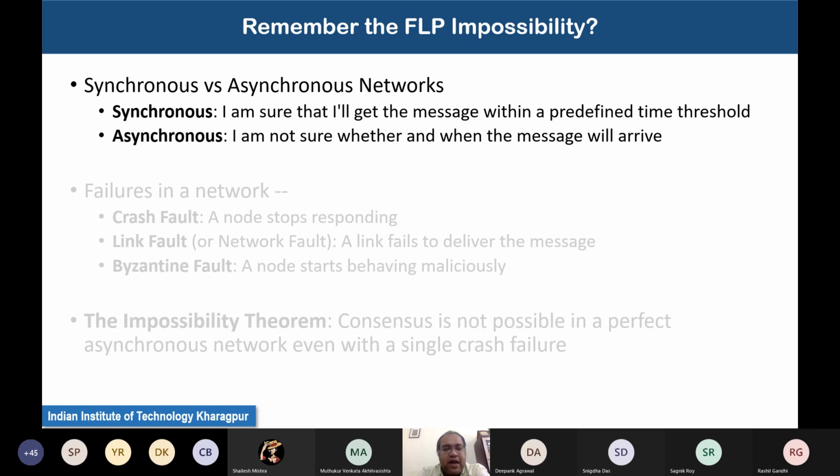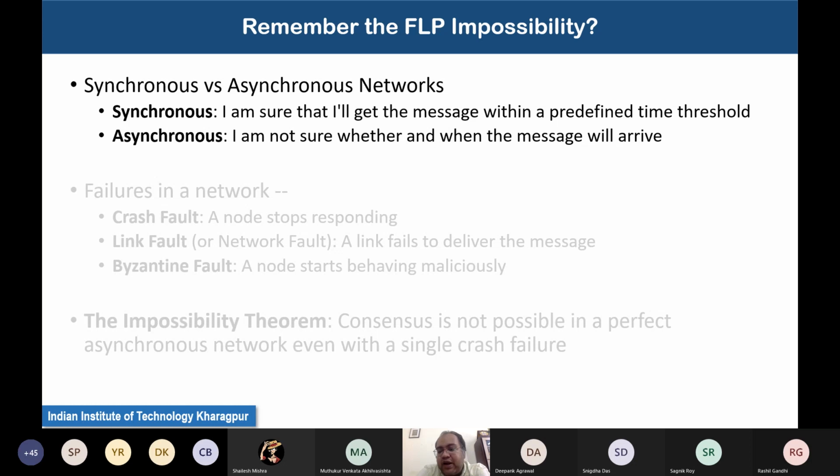In a synchronous network, I am sure that I will get the message within a predefined time threshold. But in an asynchronous network, I am not sure when the message will arrive or whether it will arrive at all. There can be message loss, out of order messages, and malicious messages from an attacker.